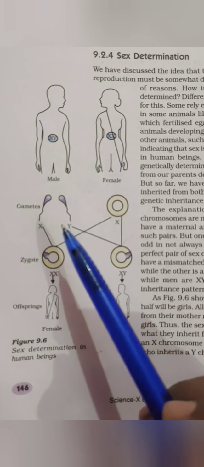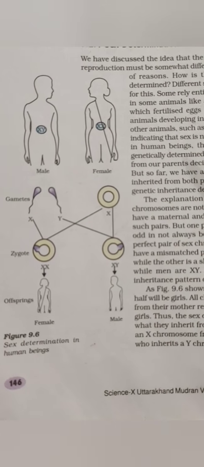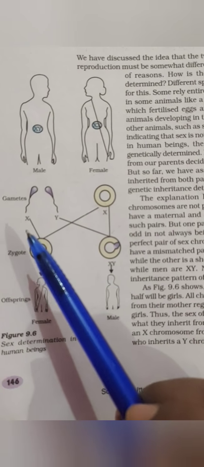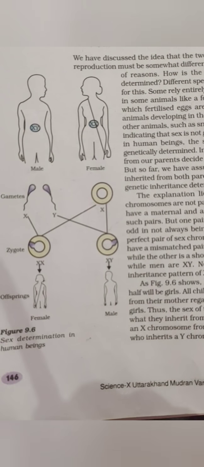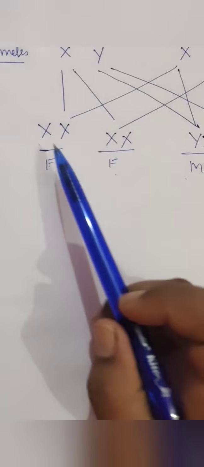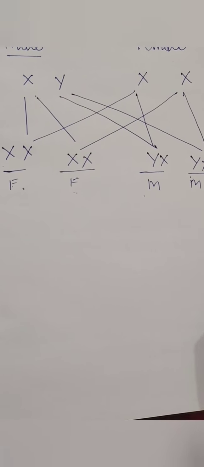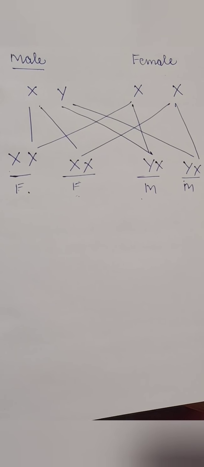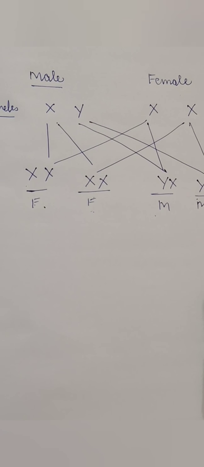The gametes are here for the male, XY, and for the female, X. They have only written the X because both times it will be the same. When the X links with the X, it will be female, and when the Y links with the X, it will be a male. So it is just a 1:1 ratio, and here we have also done it as 50-50 because 2 female and 2 male. So the ratio is 1:1 all the time. Okay, so this ends your chapter of biology, chapter 9, which is heredity.